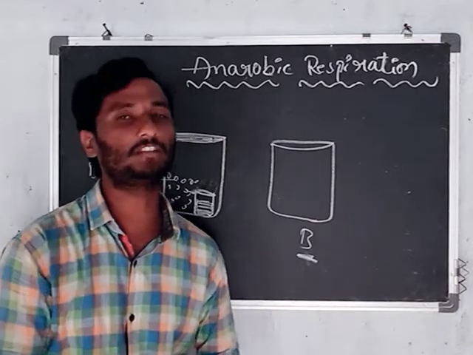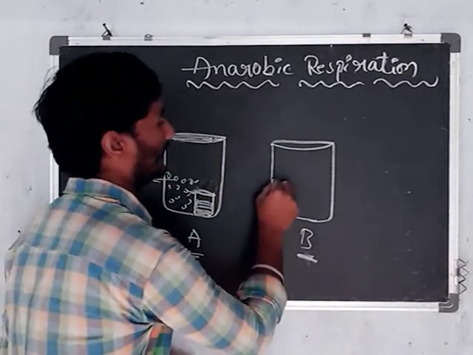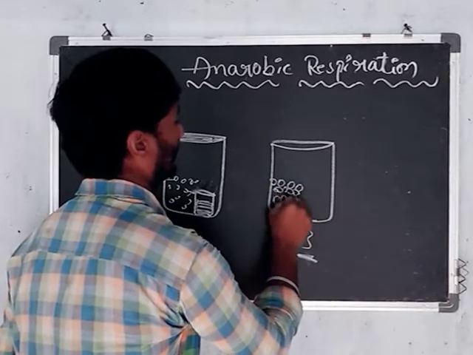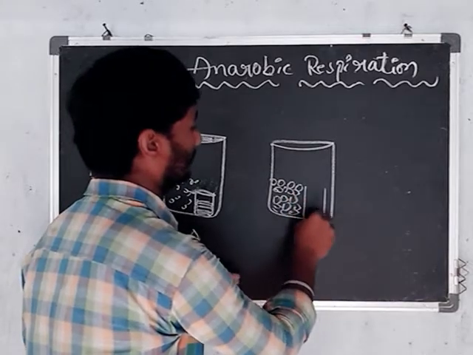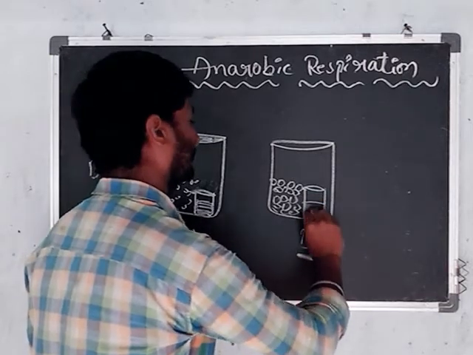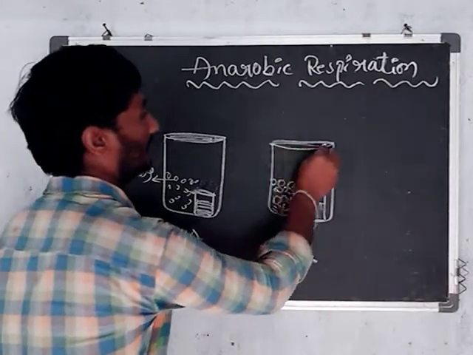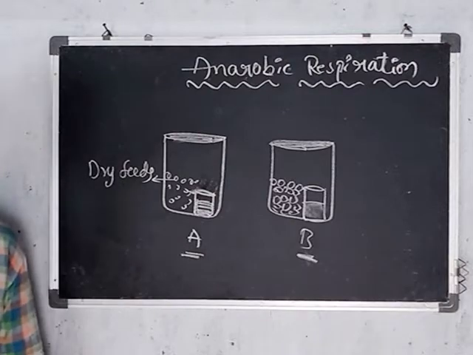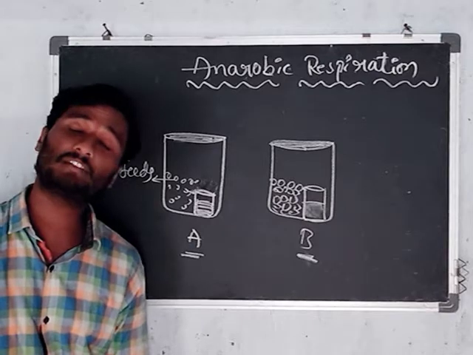After 12 hours, take the soaked bajra seeds and keep them inside the beaker. Then take a 50 ml beaker, pour some lime water into it, and close it. After 4 to 5 hours, you should observe what will happen.